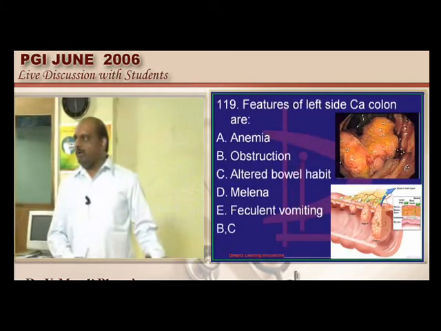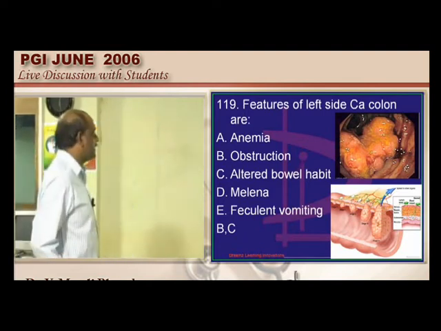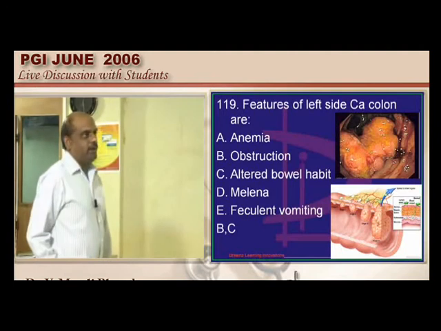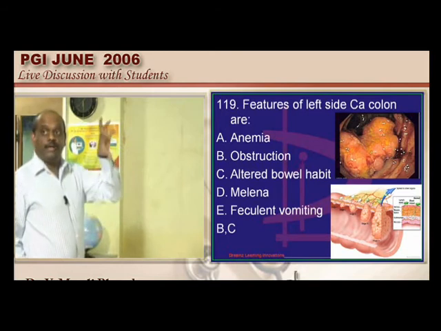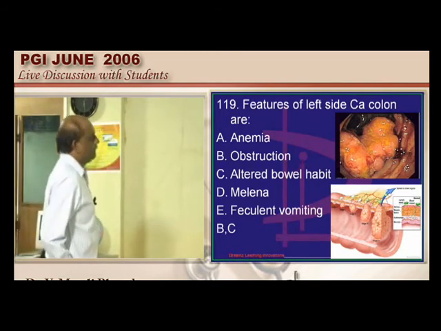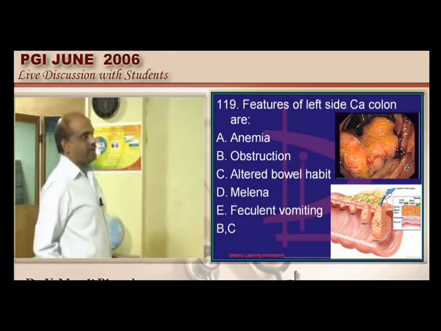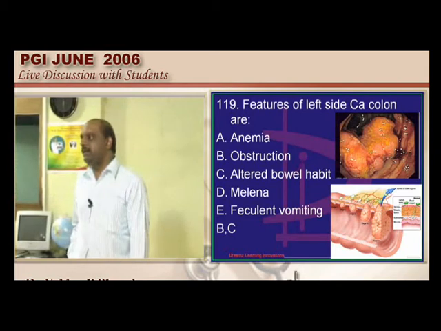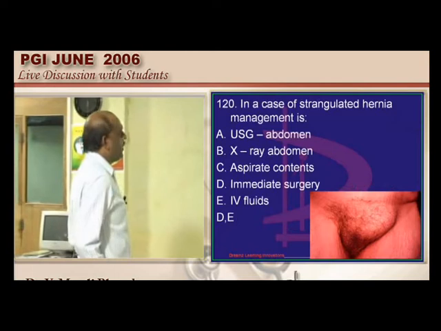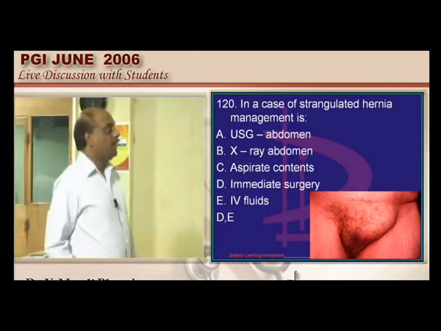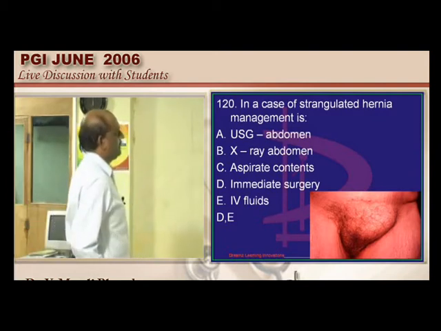Now left-sided colon versus right-sided colon in colonic cancer obstruction, what are the differences? All of you know colonic carcinoma starts like a small lesion, stage 0, 1, 2, 3, 4. By stage 4 it is totally obstructing the colon. So this kind of obstruction with altered bowel habit is more on the left side, whereas bleeding, anemia, melena are all more towards the right side, as all of you know very well. In case of a strangulated hernia, what do you want to do? No waiting and watching. You need immediate surgery, and IV fluids are considered the management of choice.